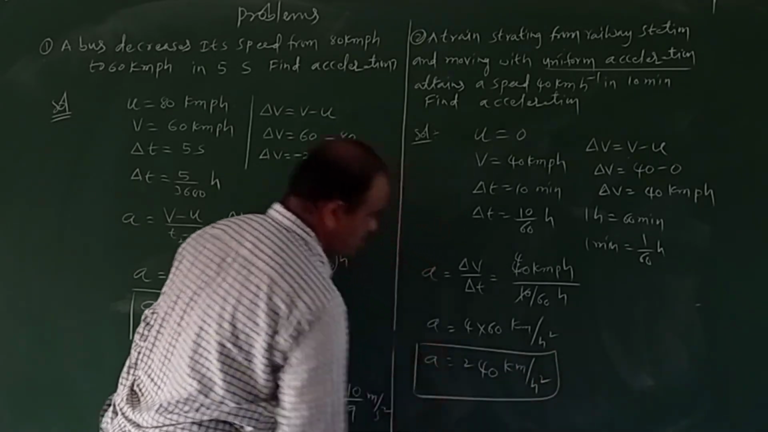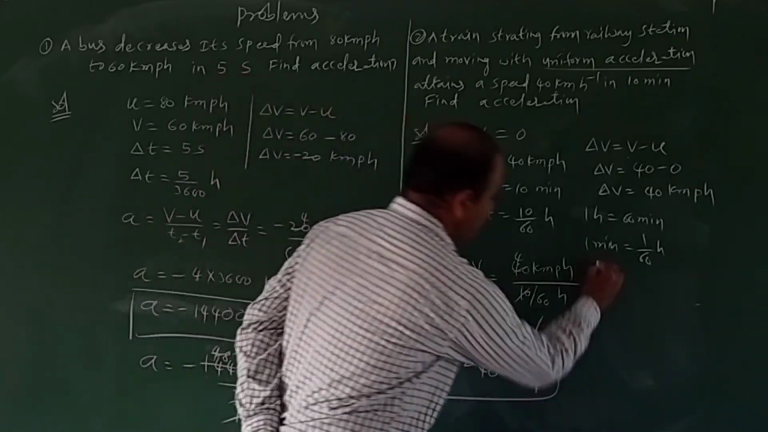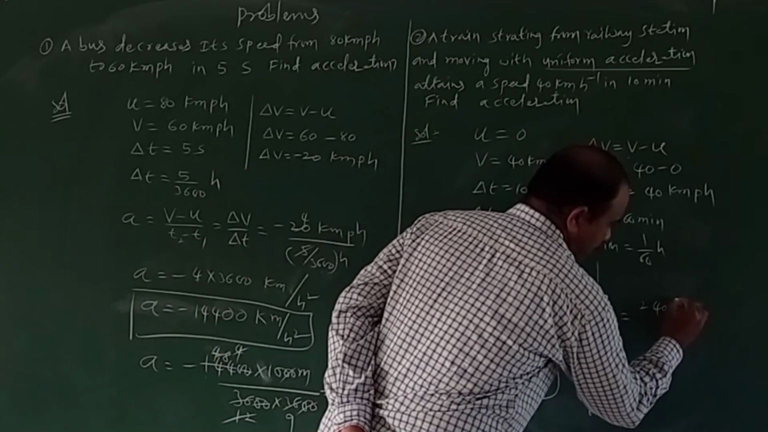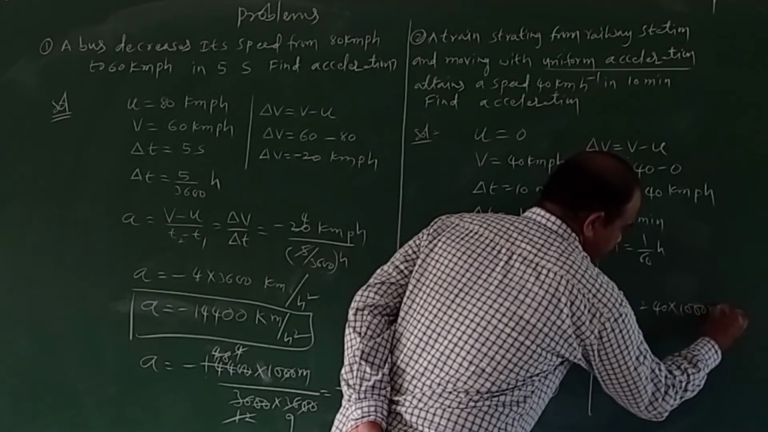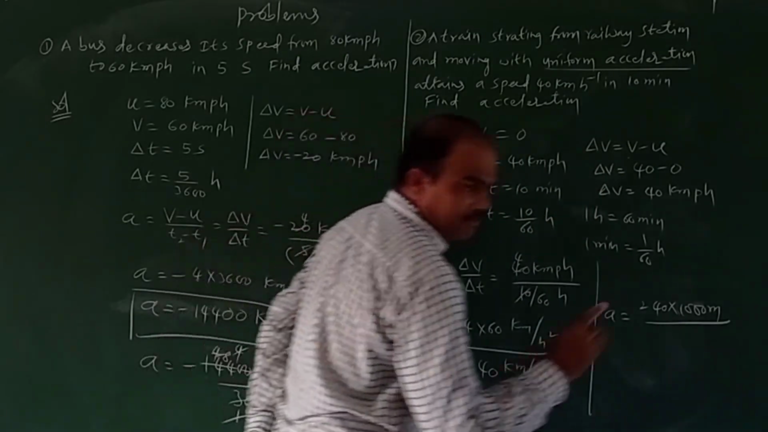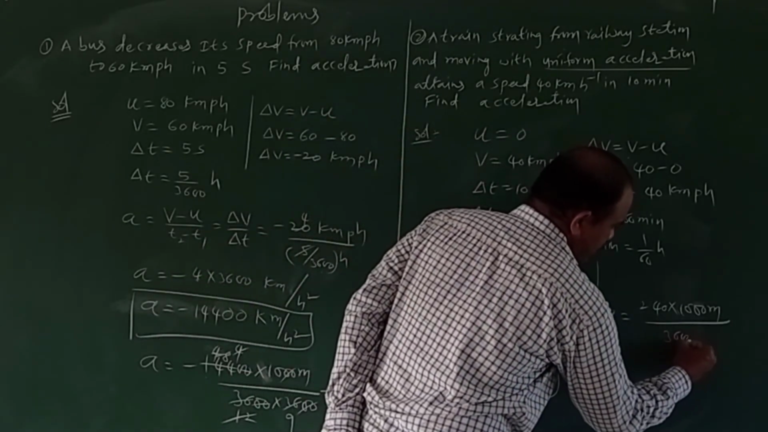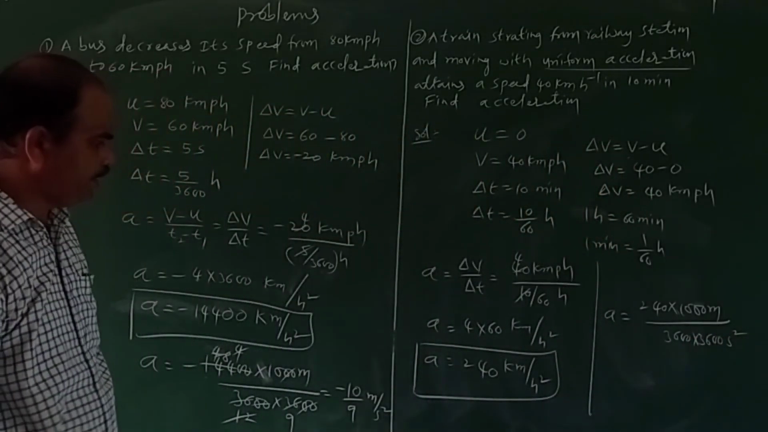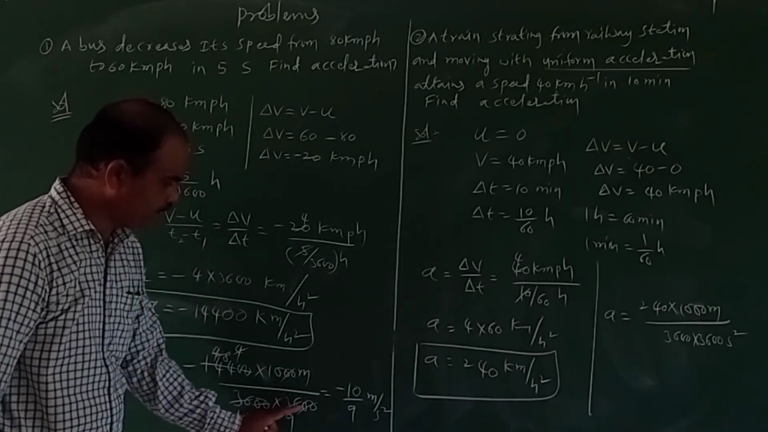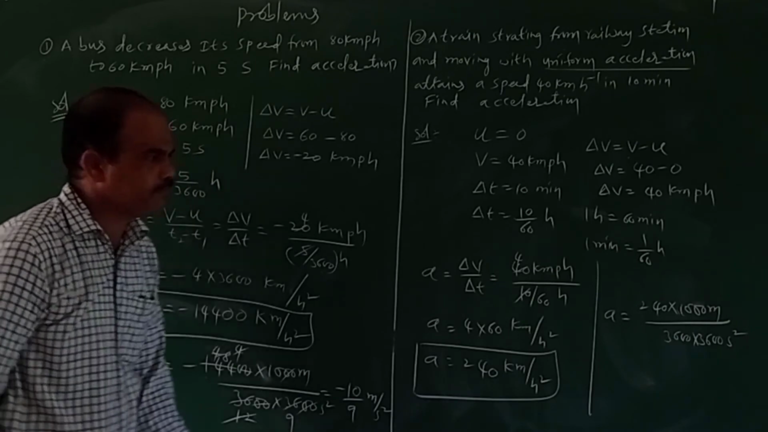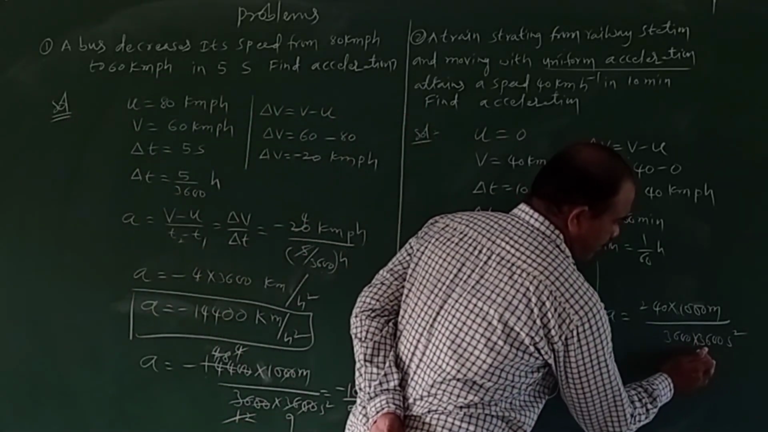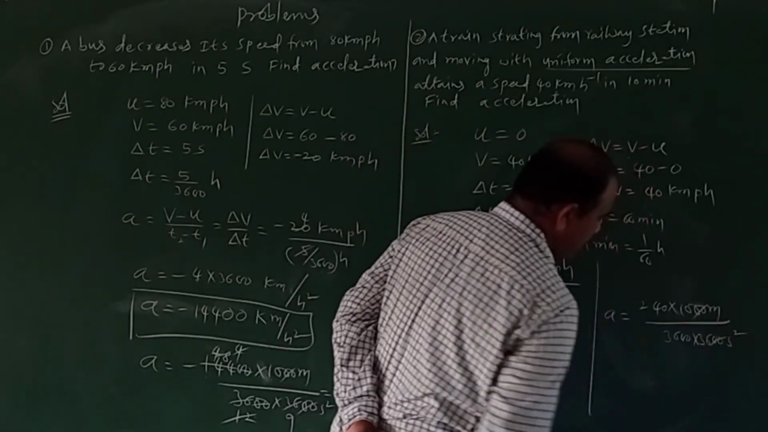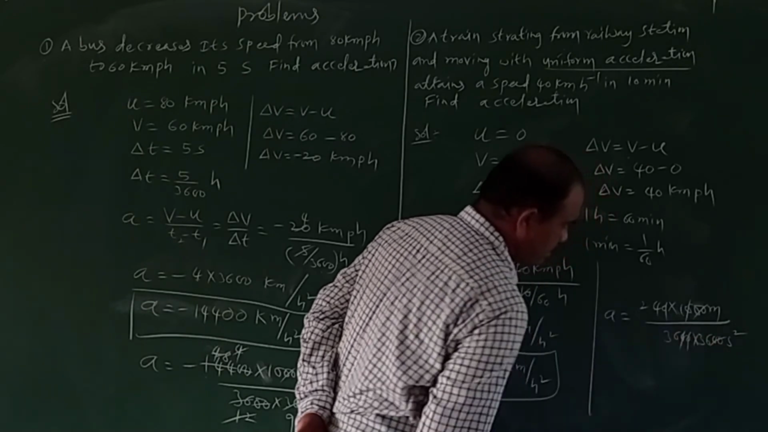But it is in kilometer per hour square. You have to convert into meter per second. So that acceleration is equal to 240 kilometer, and a kilo means 1000 meters, by hour square, and nothing but hour square is equal to 3600 into 3600 seconds square. 3600 second into 3600 second, nothing but second square. So now these two zeros cancel, and these two zeros also cancel.